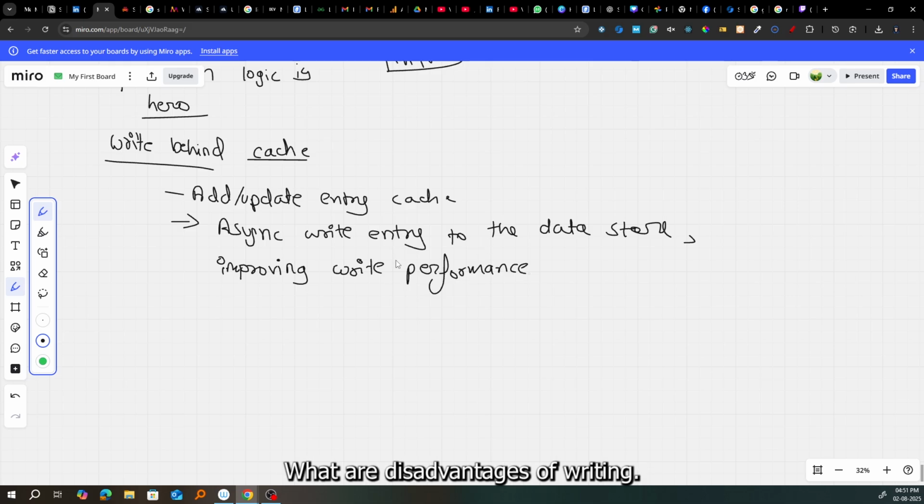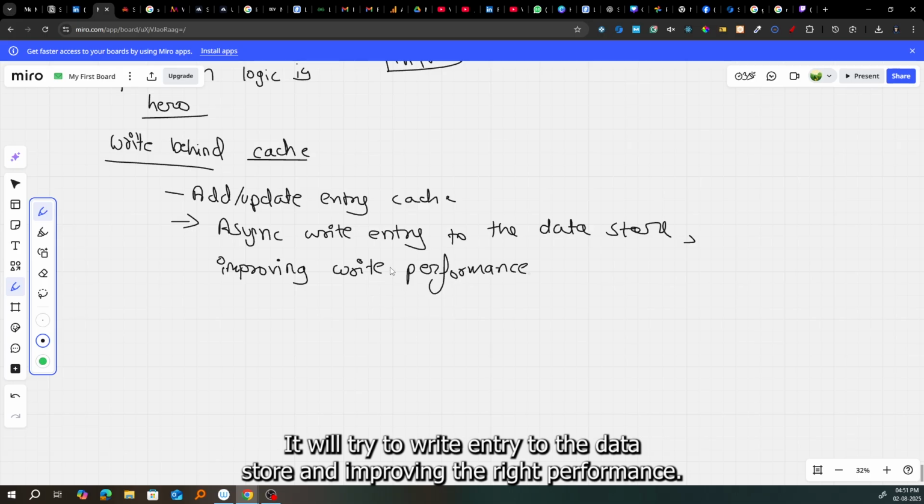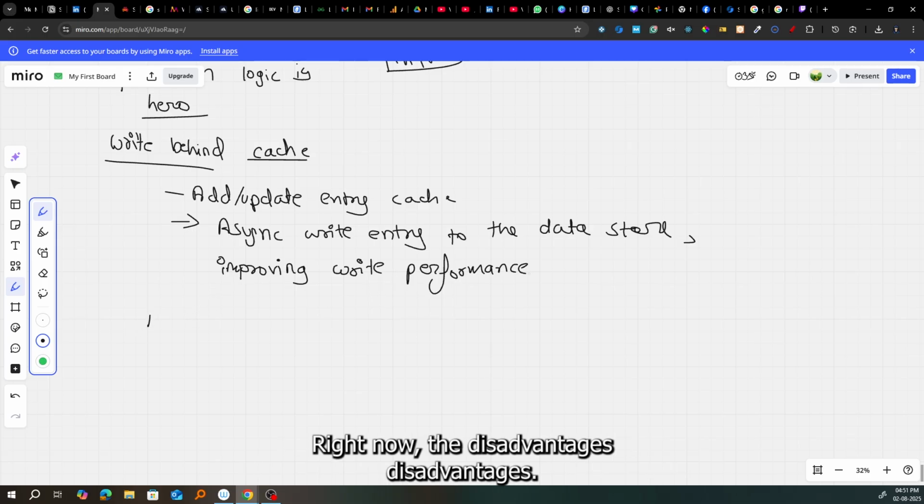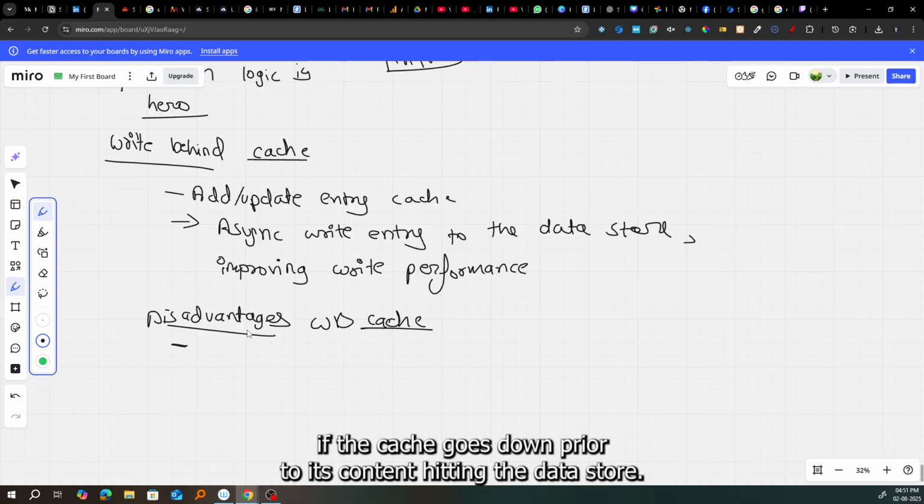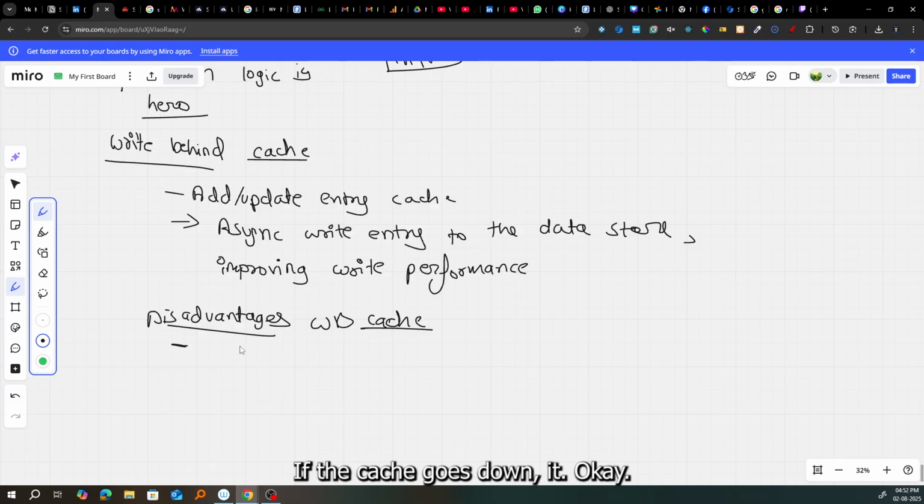What are the disadvantages of write behind? This will also follow a type of LIFO or FIFO depending on the write cache logic that you have written. It will try to write the entry to the data store, improving the write performance, right? Now what are the disadvantages of WB cache? The first is there could be a data loss if the cache goes down prior to its content hitting the data store. If the cache goes down, right?